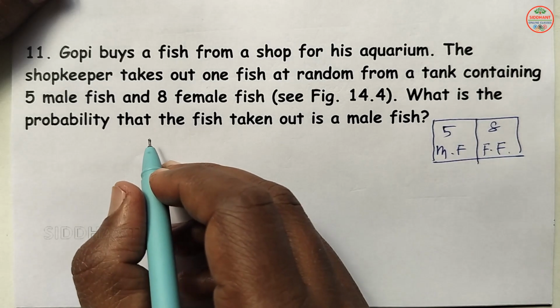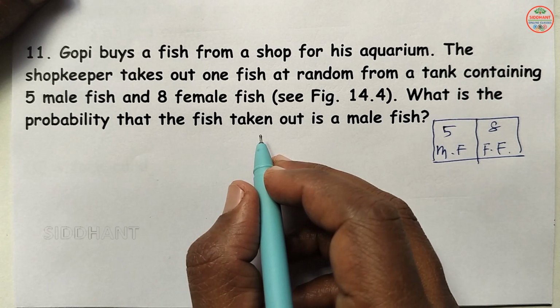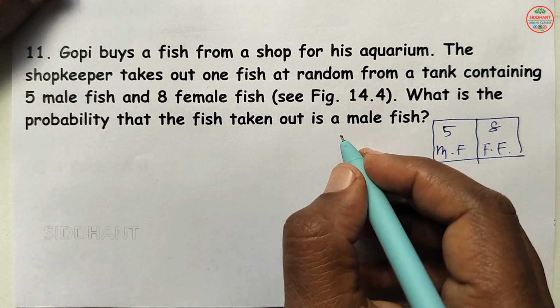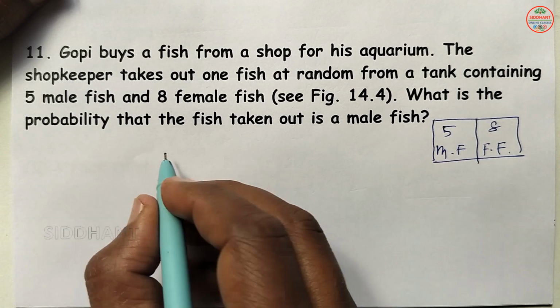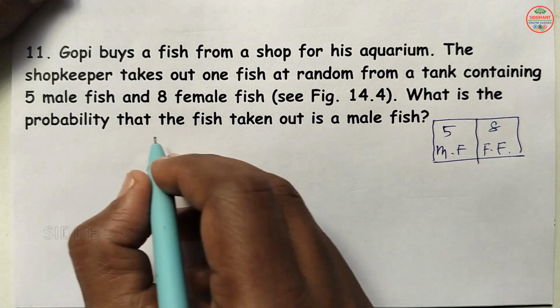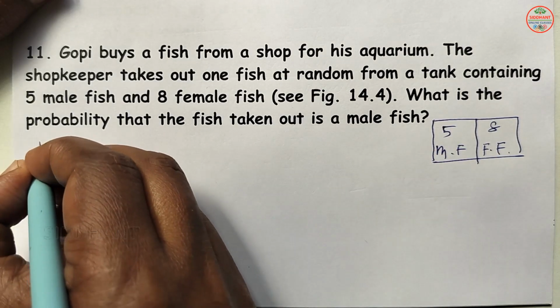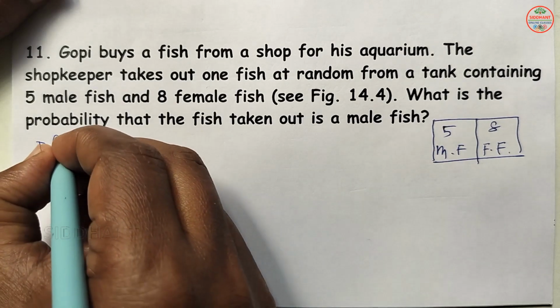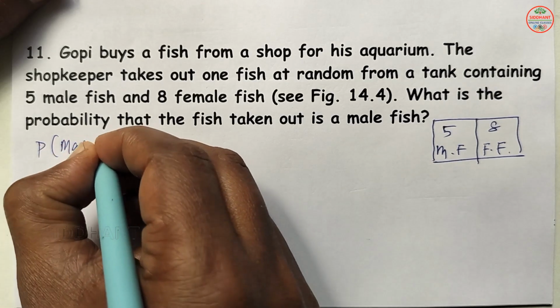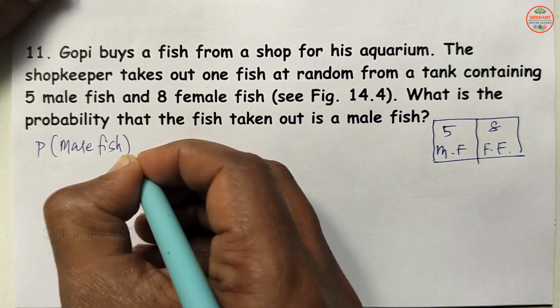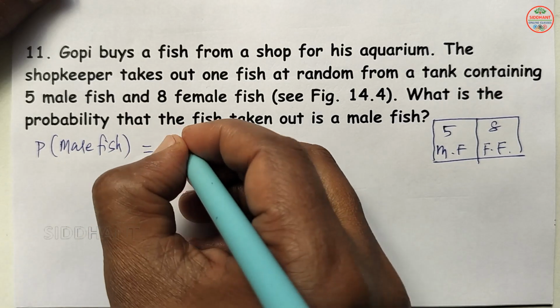So in the question they asked what is the probability that it should be a male fish here. So here the question is asked in the happening side. That means P of male fish.